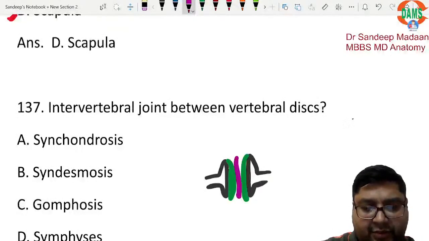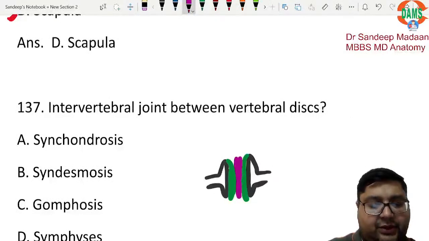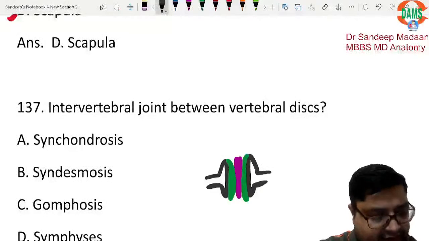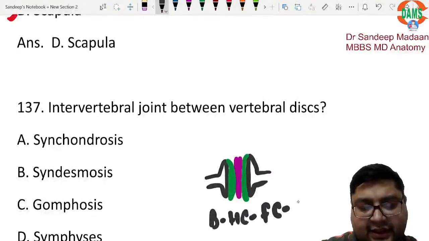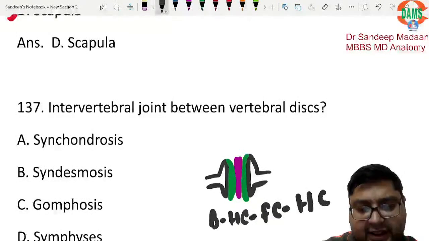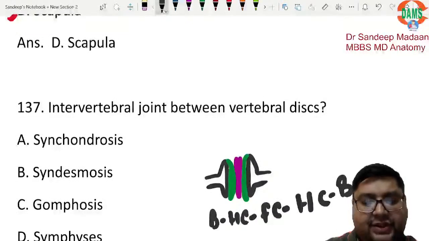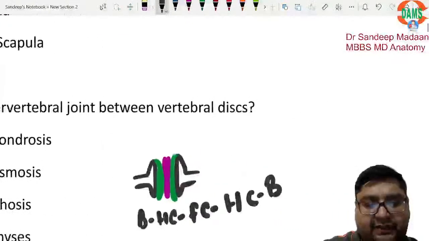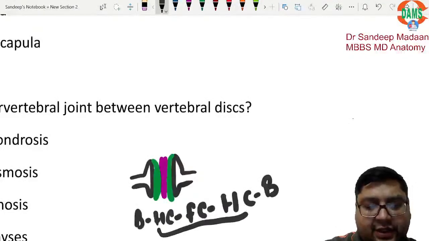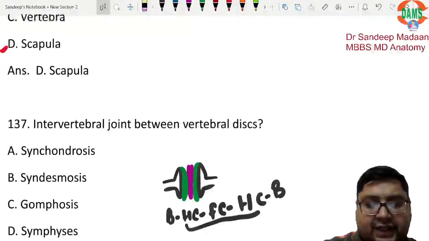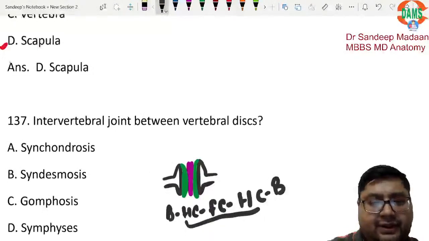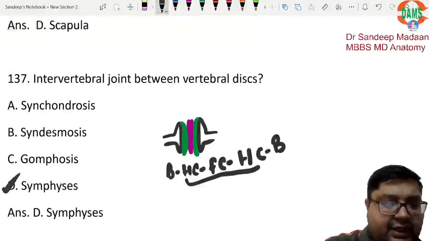So overall it becomes what? Secondary cartilaginous joint, because now the configuration is bone is there, hyaline cartilage is there, then fibrocartilage is there, then again hyaline cartilage is there, and then bone is there. So basically we have the bones which are connected with the help of this kind of a mixed cartilage. That is why this is called as secondary cartilaginous joint or symphysis. Okay, answer will be D, symphysis.